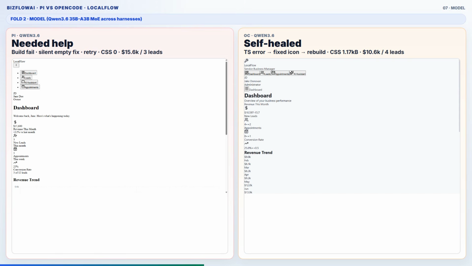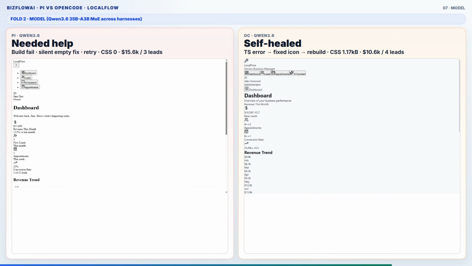Under OpenCode, the same Qwen3.6 MoE built, hit a TypeScript error in layout, fixed the bad icon import itself, rebuilt clean. 0 human interventions. CSS, 1.17 kilobytes. Revenue 10,597. 4 leads. 8 appointments.